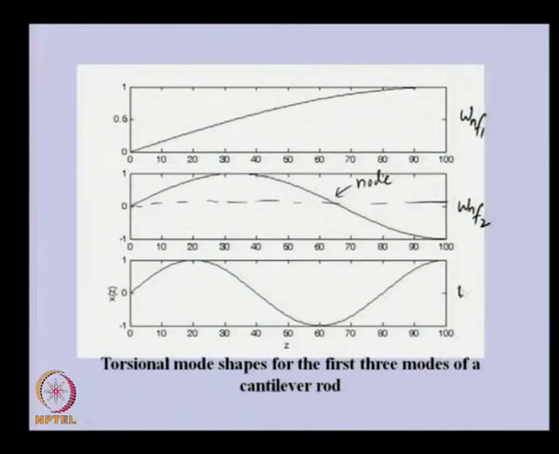Similarly, this is the third one, for the third natural frequency, and here if we draw the 0 line, we will see that there will be two nodes where there will not be any angular displacement, but there will be angular displacement on either side, with opposite motion. We can plot this for higher natural frequencies also, and we expect that additional nodes will come as we increase the natural frequencies.